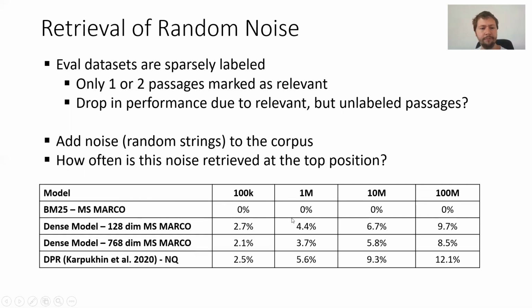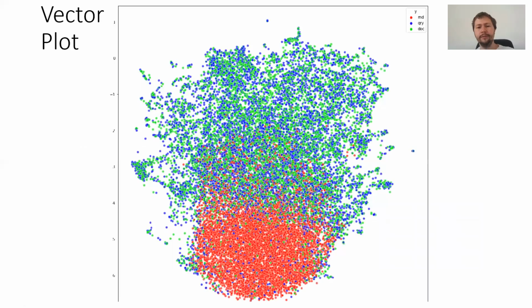If we look at the dense models, we took one dense model with 128 dimensions for MS Marco, one model with 768 dimensions for MS Marco, and we took the DPR model from Karpukhin et al. and evaluated it on the NQ dataset. And we see that with 100K documents, for roughly 2.1 to 2.7 percent of the queries, such a random document is at the first position. And this increases. If you go to 100 million noise documents in your corpus, roughly every 10th query you ask, such a noise document is returned.